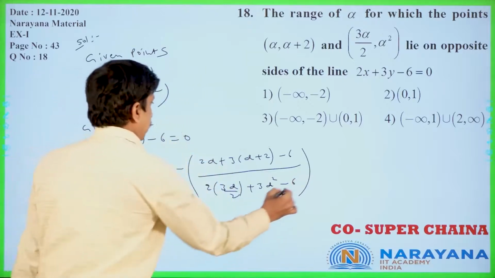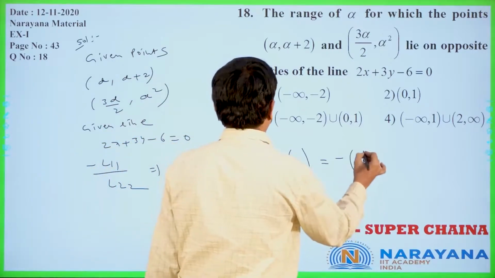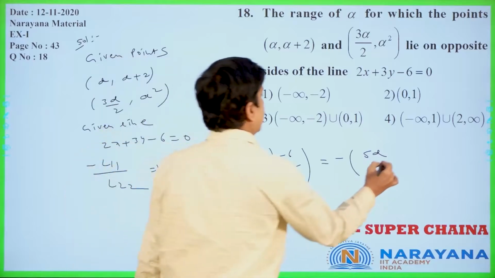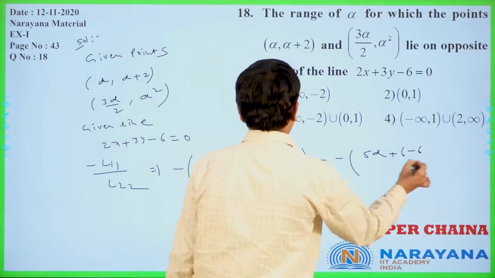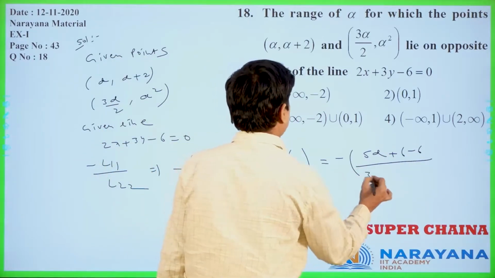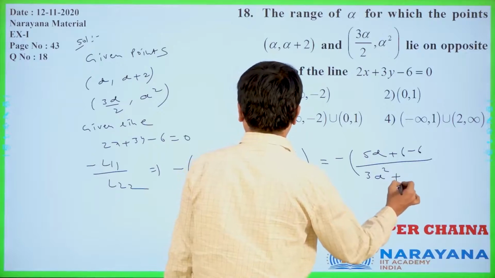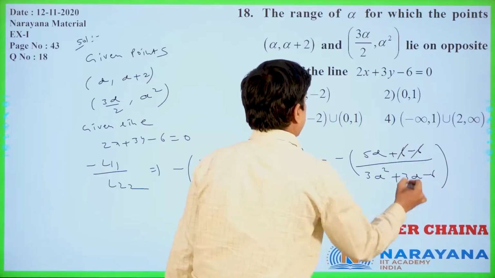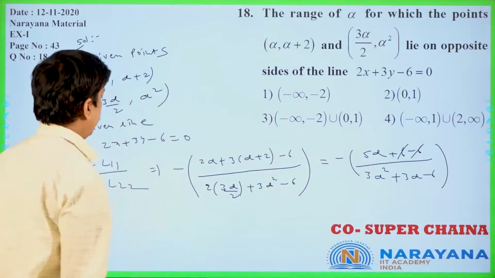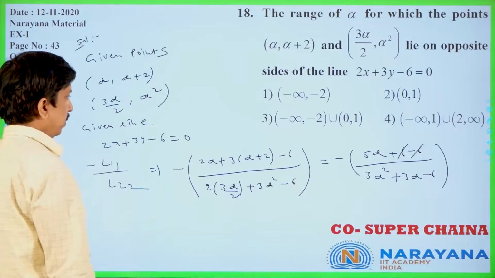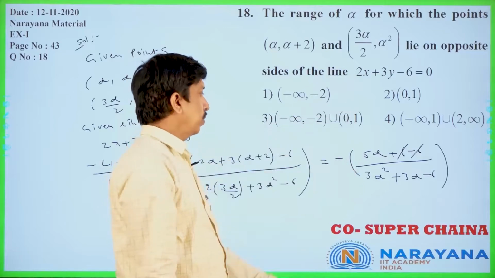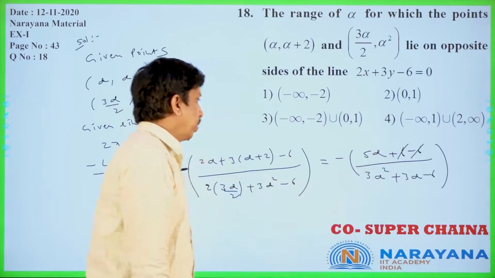This is nothing but what you can get. Minus of 5 alpha completed: 2 alpha plus 3 alpha is 5 alpha, plus 6 minus 6 only. Here, 3 alpha square plus 3 alpha minus 6 only. The 6 cancels. Now 5 alpha, we will verify that one. This should be totally positive, then only the opposite side you will get. So this should be negative.